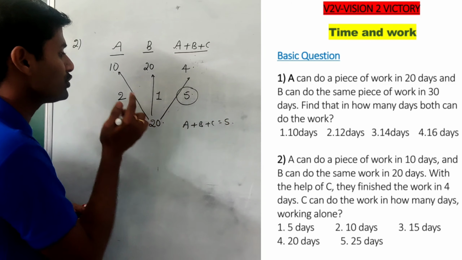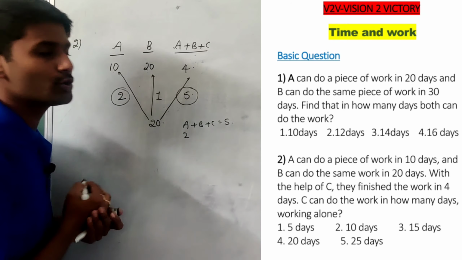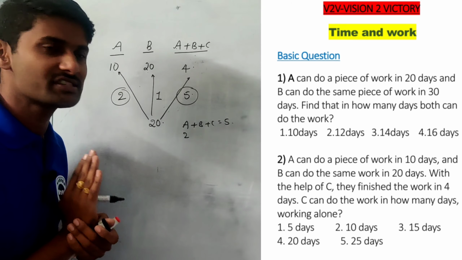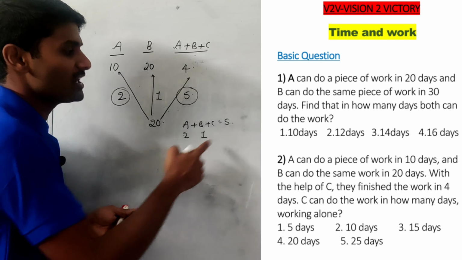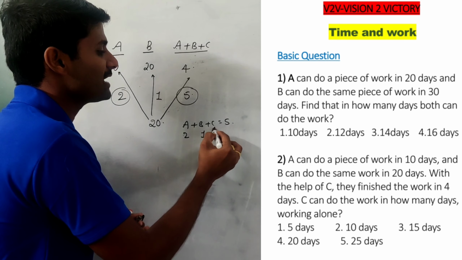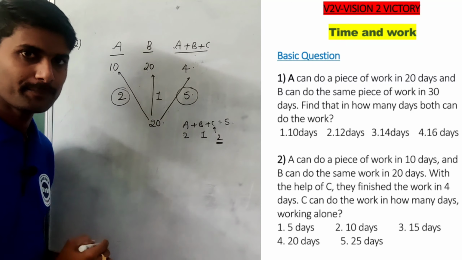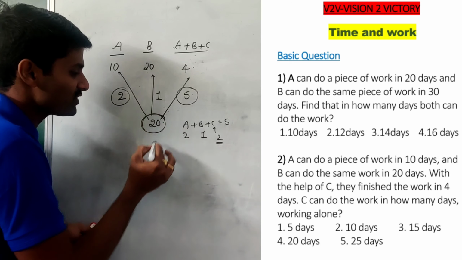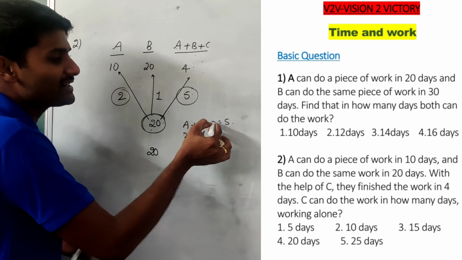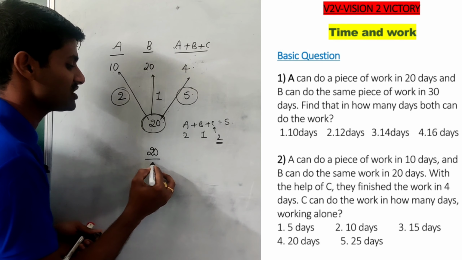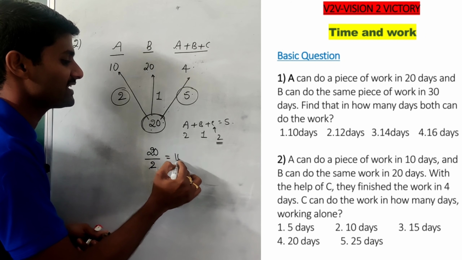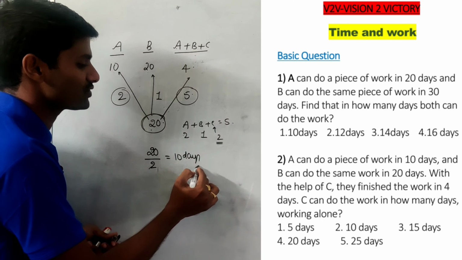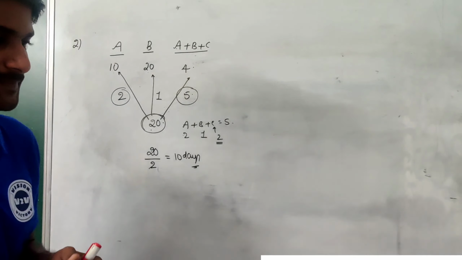Out of 5 units, we already know A does 2 units, since the efficiency is always constant, and B performs 1 unit. 2 plus 1 is 3. Overall we get 5, which means C performs 2 units per day. If C works alone, it takes 20 by 2, total work divided by efficiency of the person. It takes only 10 days. So the answer is 10 days.